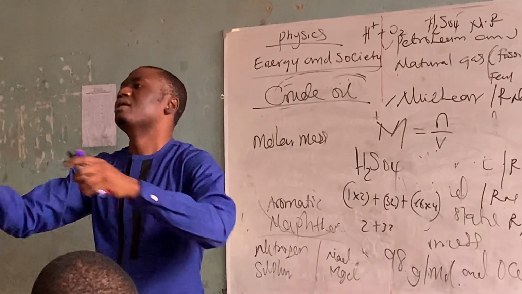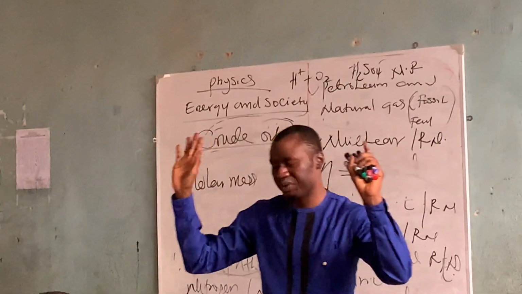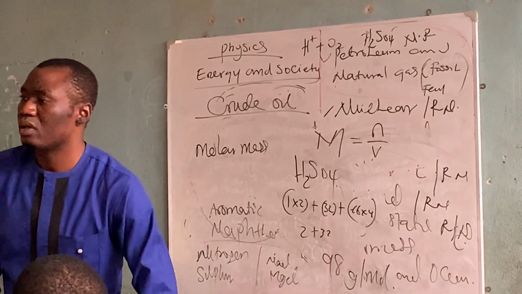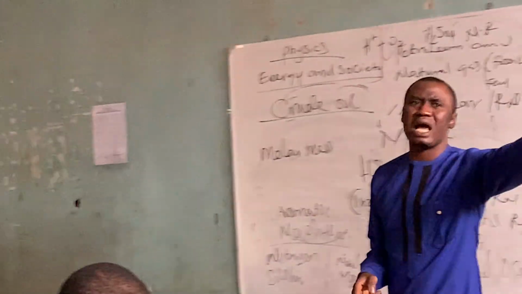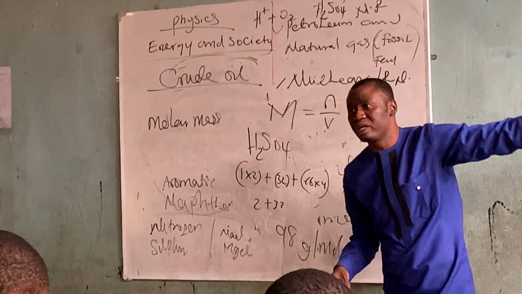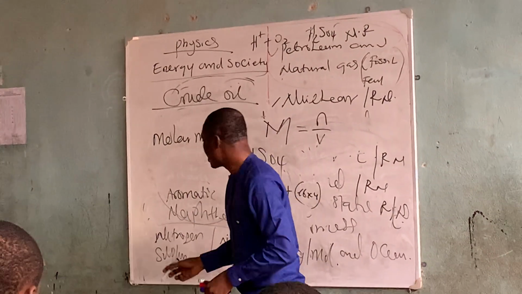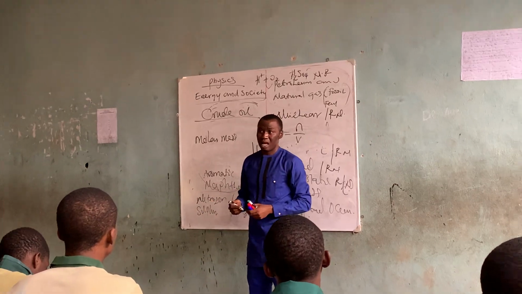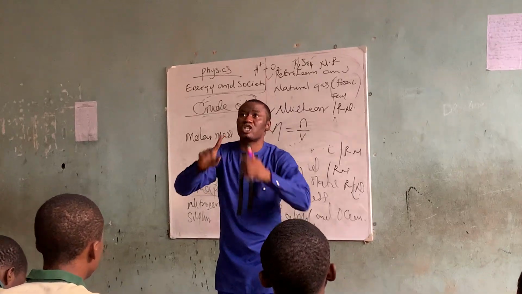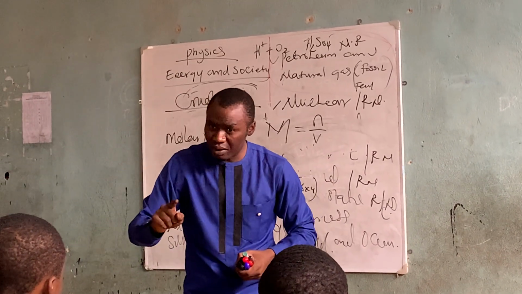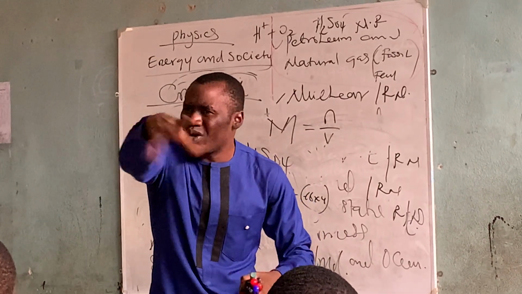On agreement with you, I can help you. What is the asphalt used for? Have you gone on site where they are doing work on the road? Have you gone there before? That thing you see they are pouring on the ground, it's part of asphalt and bitumen. Bitumen is part of it, it's specific. Are you following that? But when you use the word asphalt, it can contain bitumen and many other things.